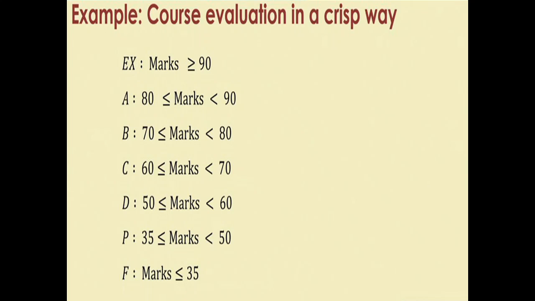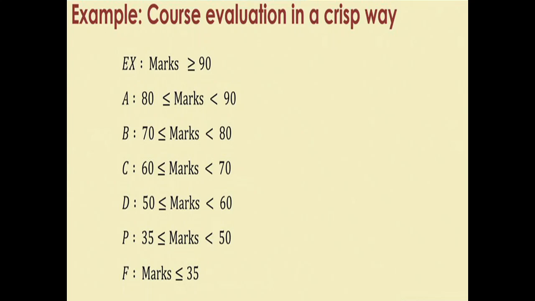Now let us take an example of course evaluation. In a crisp way, if we talk about course evaluation, for example, marks greater than 90 is outstanding, and marks between 80% and 90%, less than 90% and above 80%, the student is graded as A grade.